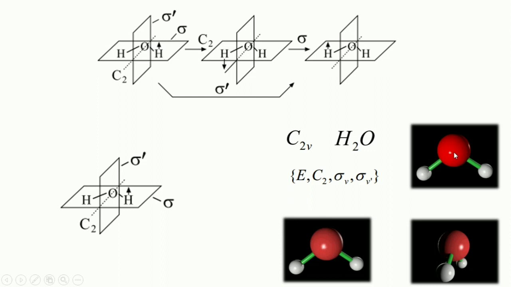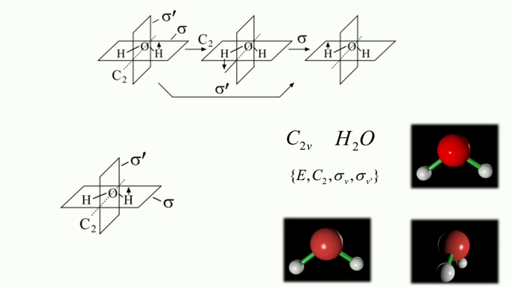I think no. Your answer should be no, because for an inversion center, if we travel from a point in one direction, for example to this side, we find a hydrogen, but on the opposite side, traveling the same distance, we do not find a similar atom like hydrogen. So there is no inversion center in this molecule, and this is all about the water molecule.